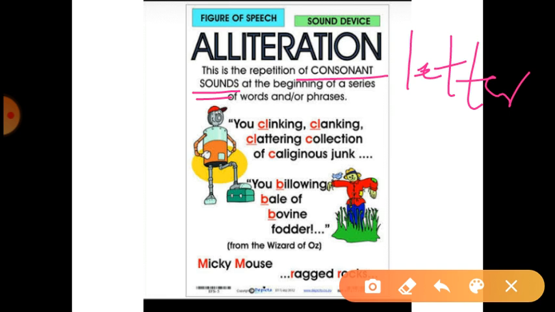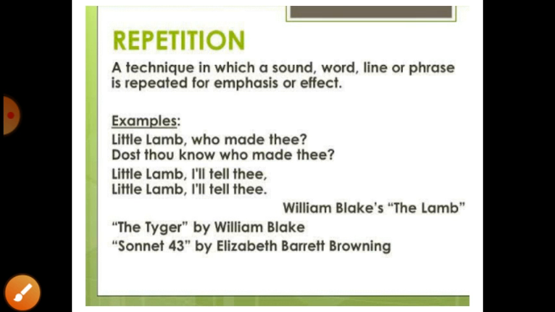See the example, clinking clanking clattering collection of calamitous junk. In this example, the letters CL were repeated everywhere and then C is repeated. So here the letters CL and C are repeated to give a poetic effect to the line. So it is called what? Alliteration. Alliteration means what? Repetition of letters.